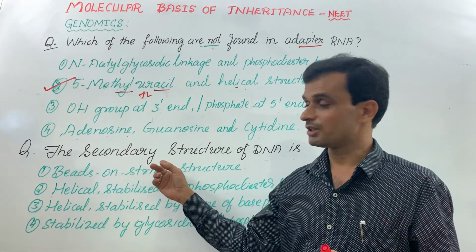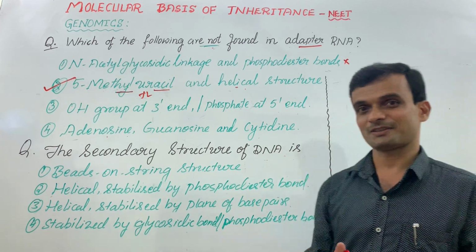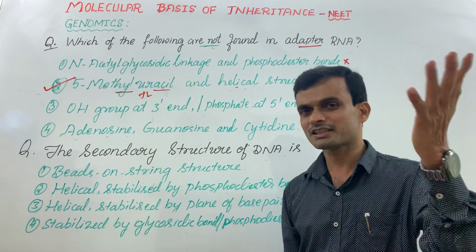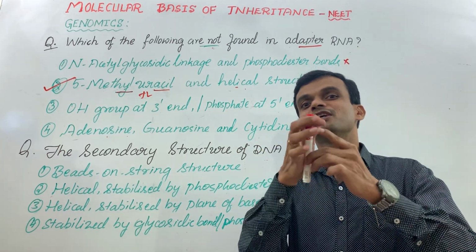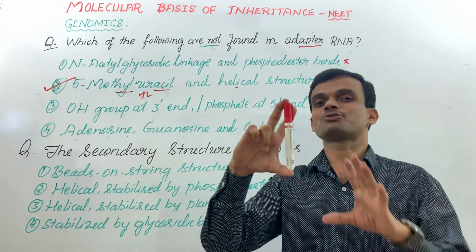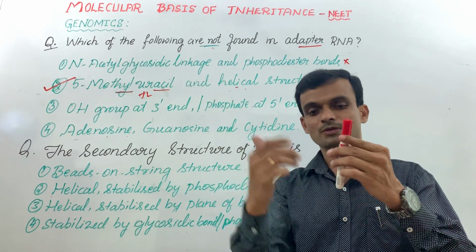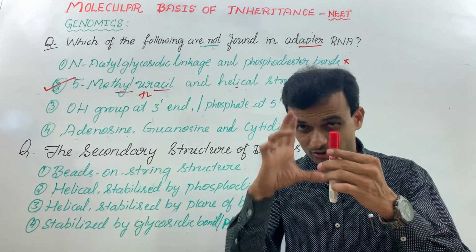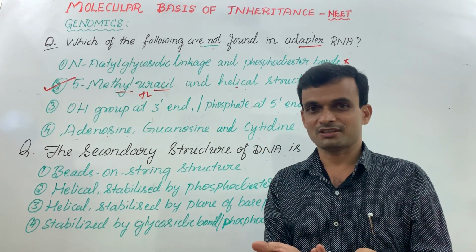I have got another question about primary structure and secondary structure. The secondary structure of DNA, you study that in the biomolecule topic: primary, secondary, tertiary. Don't get confused with the protein structure. We are talking about DNA. A polynucleotide strand is stabilized by the primary structure. That's all. On one side OH group, other side 5' phosphate. What type of bonds exist in this polynucleotide strand? Phosphodiester bonds between nucleotides. That is only primary structure.